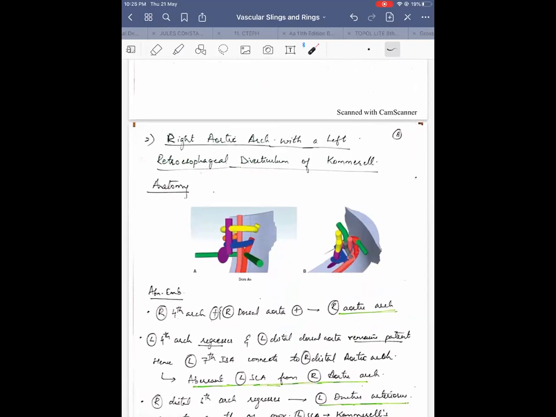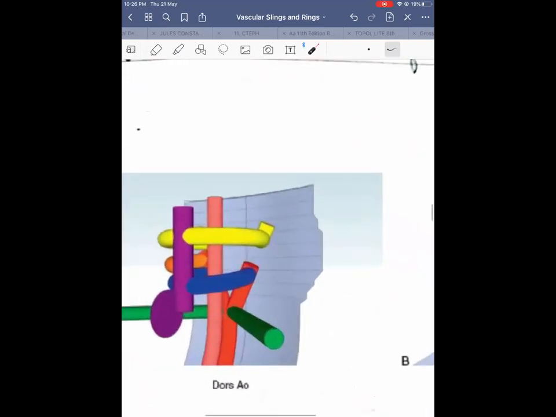Now what happens here is the right fourth arch and dorsal aorta persists. So right aortic arch is formed. Left fourth arch regresses. So left aortic arch is not formed. But what remains is the left distal dorsal aorta. Because the left distal dorsal aorta is remaining patent, the left seventh intersegmental artery can still connect to the aortic arch. As we have seen, for this intersegmental artery to connect to the aorta, it needs the dorsal aorta and the fourth aortic arch.